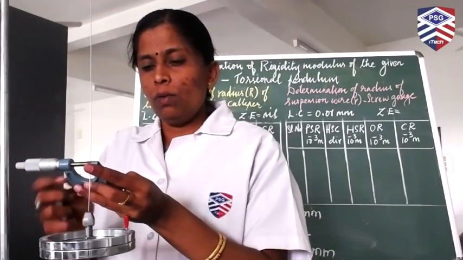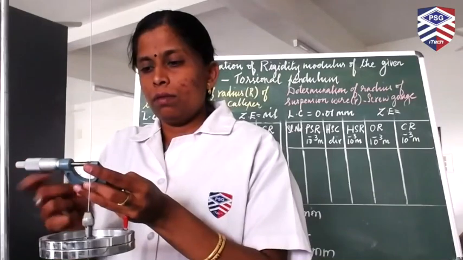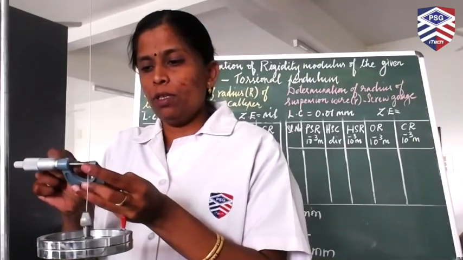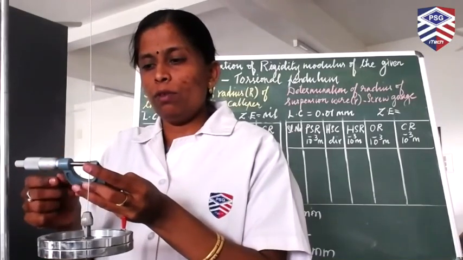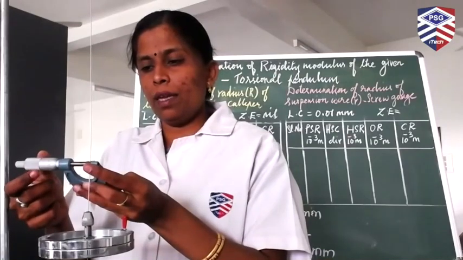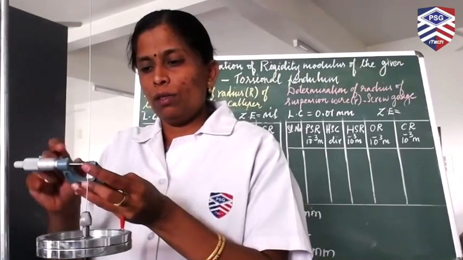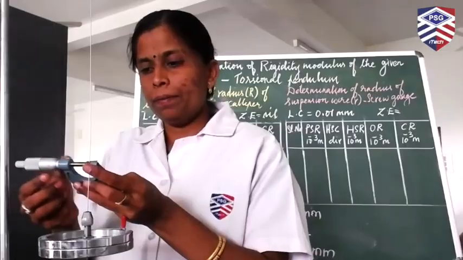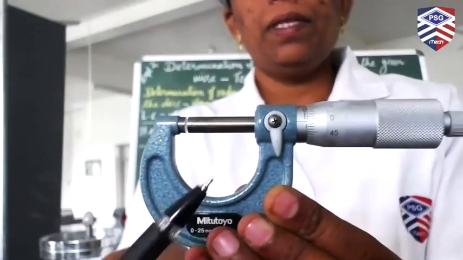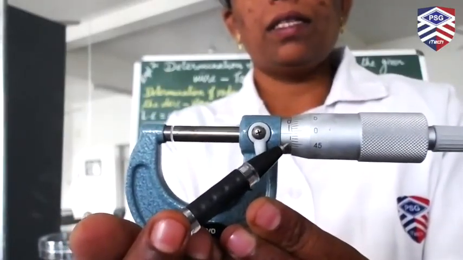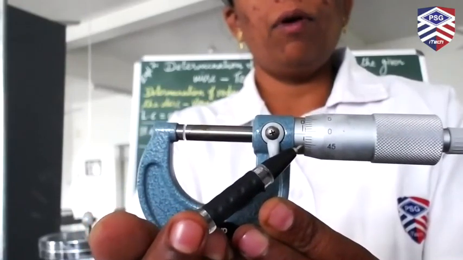Yes. Now you have to fix at this position. For this position, we have to note down the pitch scale reading and the head scale coincidence. I'll show you the reading. The head scale has crossed 0.5 mm on the pitch scale.